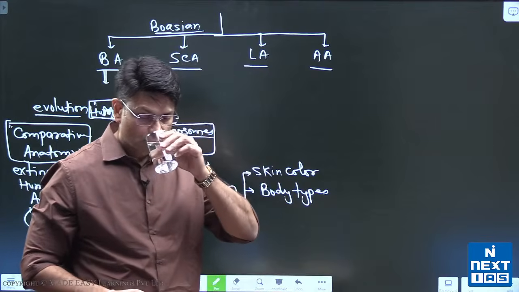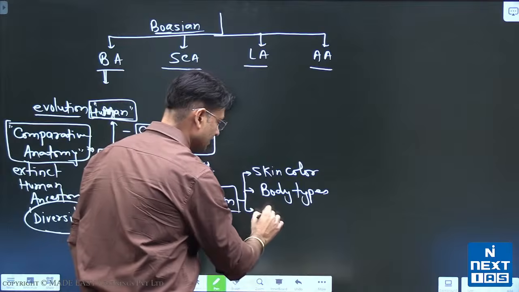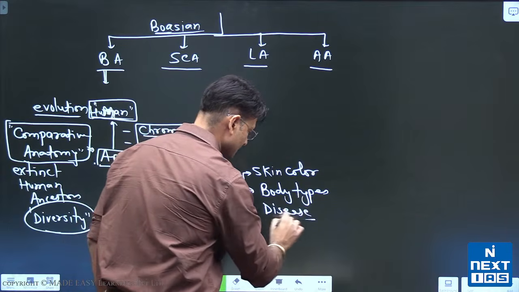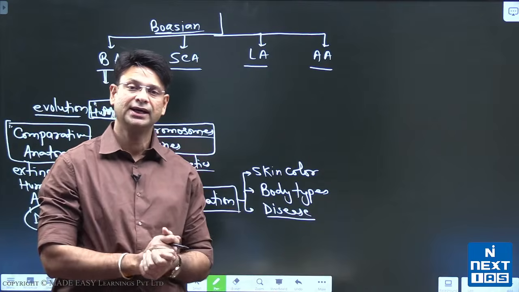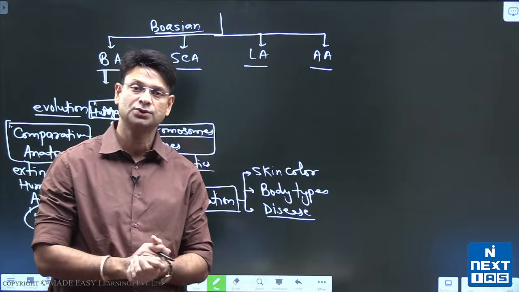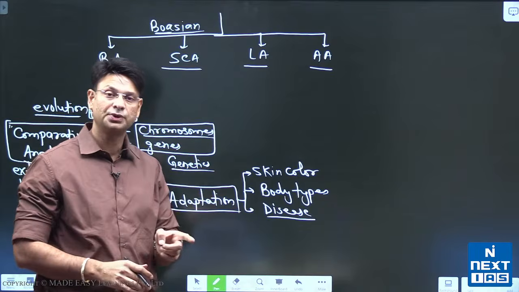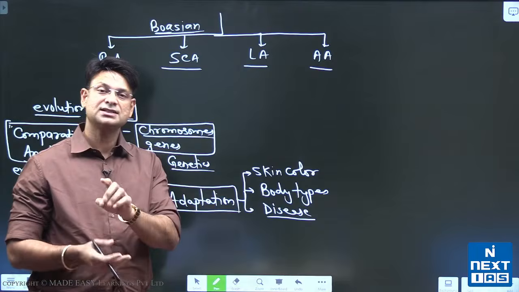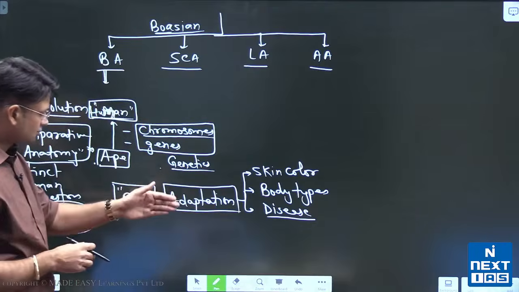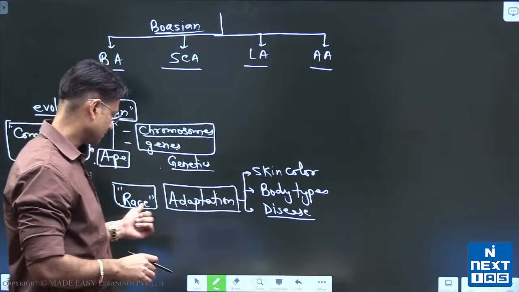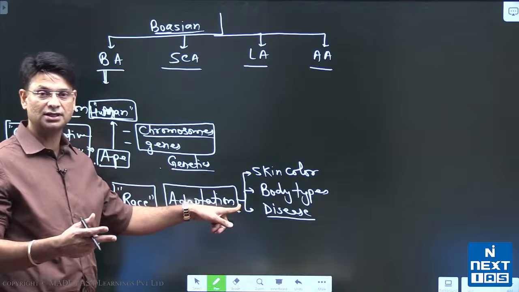Similarly, adaptation can be for disease. People living in heavily forested regions have a different kind of hemoglobin variant called the sickle cell variant of hemoglobin. The sickle cell variant makes the RBCs sickle shaped, and that provides resistance against malaria, right? So that is also an adaptation. So that diversity in the physical attributes, that diversity in the genetic attributes can be studied.